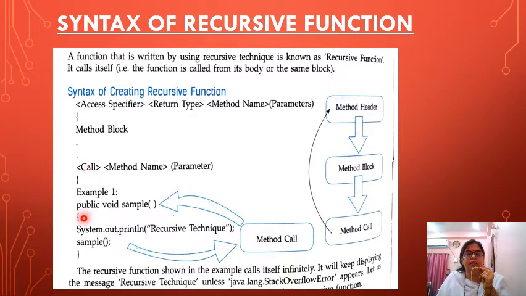How are we going to write an example? See, public void sample, here is the example. Here System.out.println, recursive technique, and sample. See here the function has been called within itself. Now the method call. Now you have the method header, method block and method call. See how, when the method is called, it goes to the method header. The recursive function shown in the example calls itself infinitely because no base case has been given here.